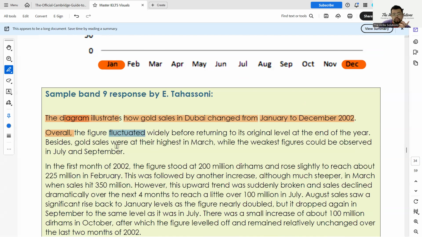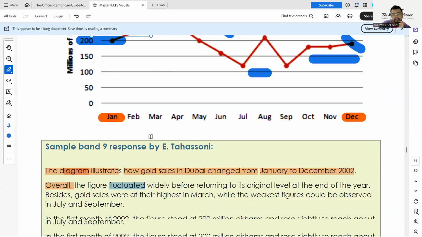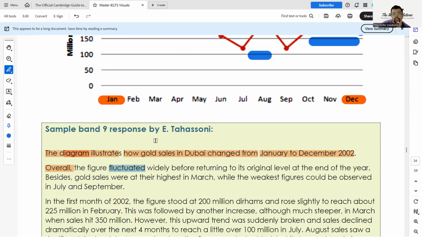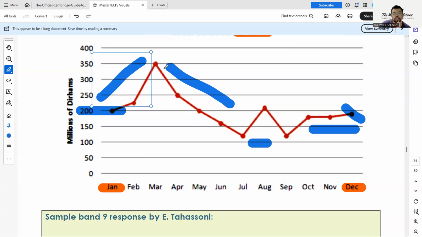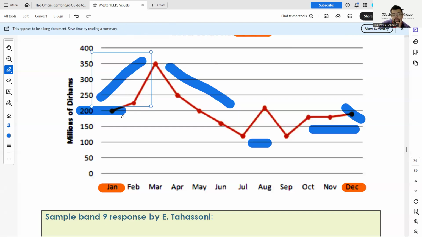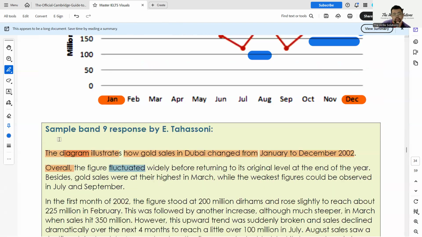Besides, gold sales were the highest, see, in March, while the weakest figures can be observed in July and September. Okay, what is the highest? What is the lowest? What kind of fluctuations? That is the summary. Okay, now we go into specific numbers. Okay, specific dates. We go from the start, January, go to December. What is highest? The highest is 350. The lowest is in July, around 100. Goes up again, 200, goes down again, and it goes up a little bit and returns to mainly the same price. So let's see this, okay?